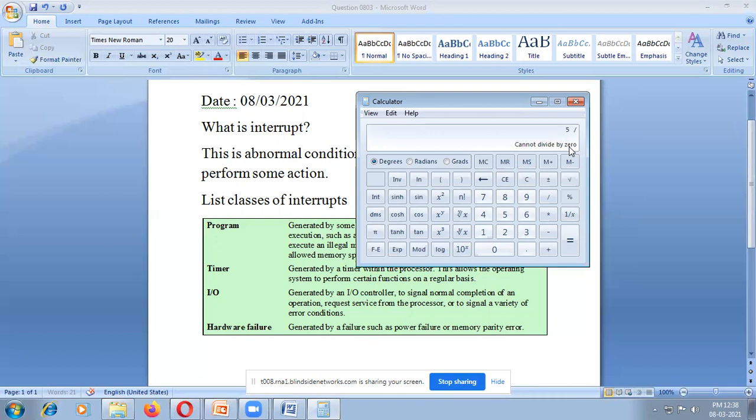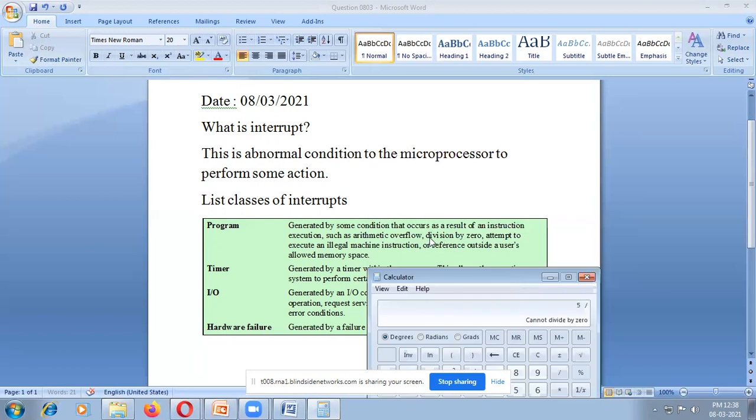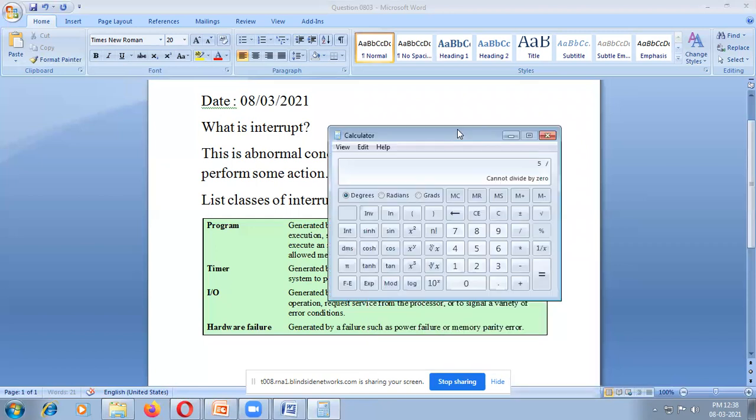Can you divide by zero? No. Zero divided by anything is zero, but a number like five divided by zero is not possible. That is the normal example called division by zero.